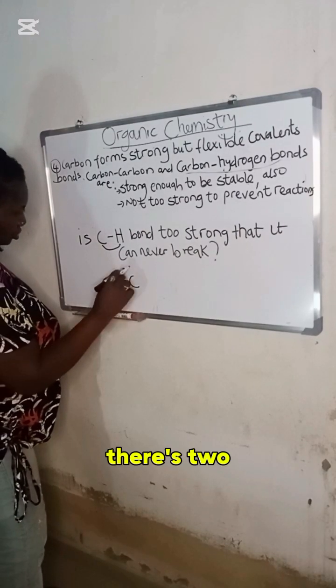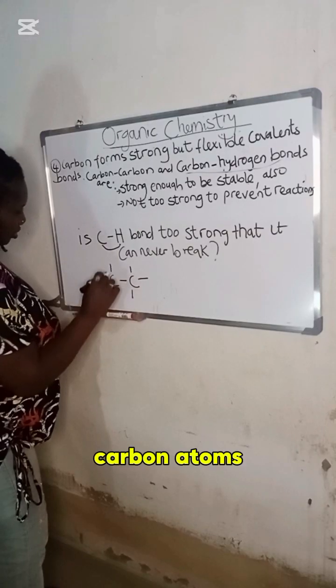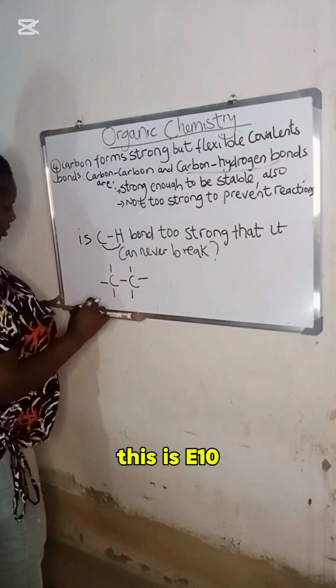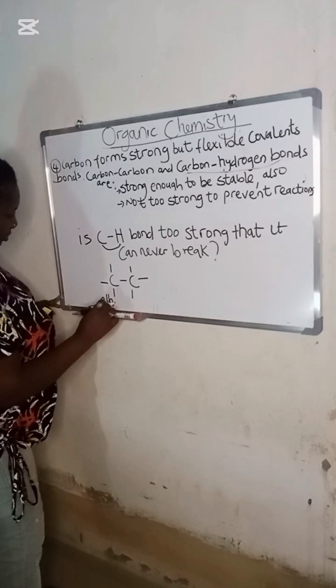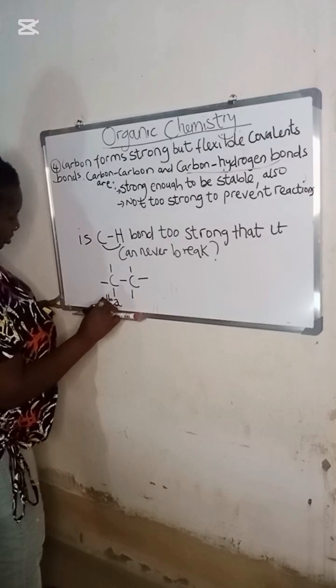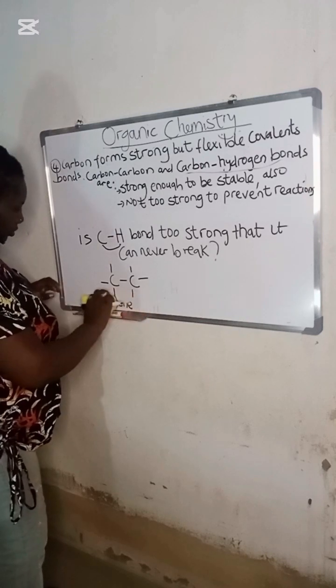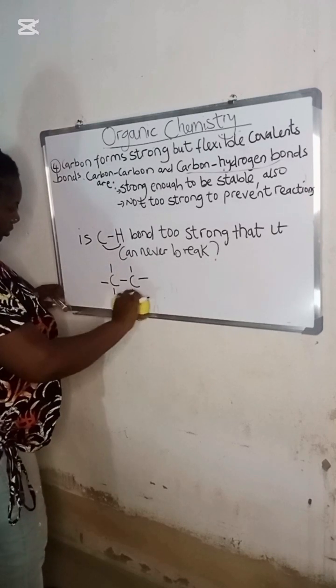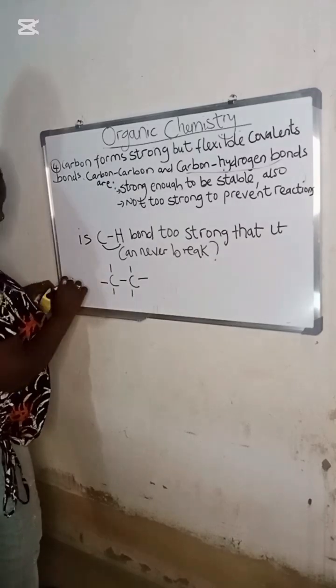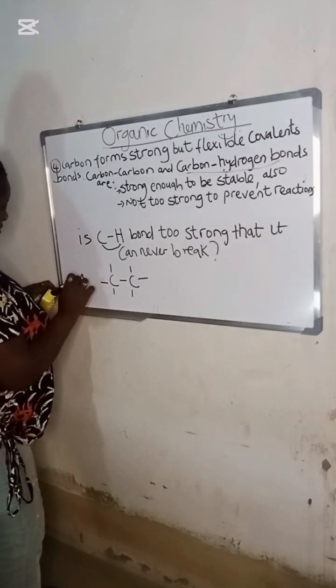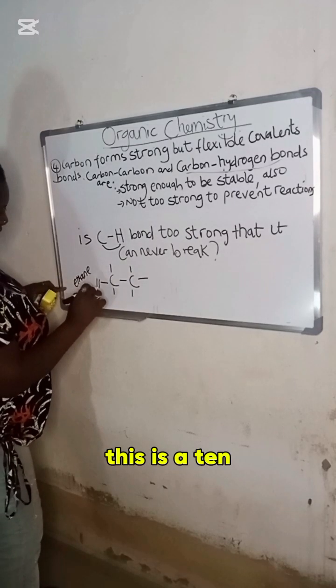There's two carbon atoms. This is ethane. This is ethane.